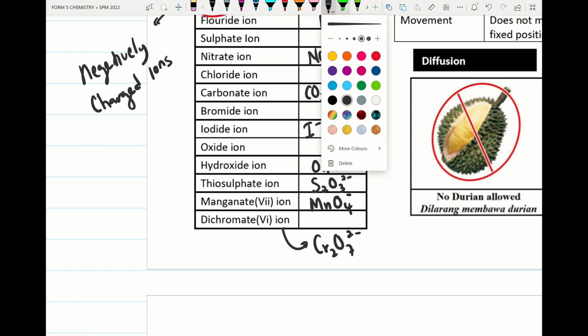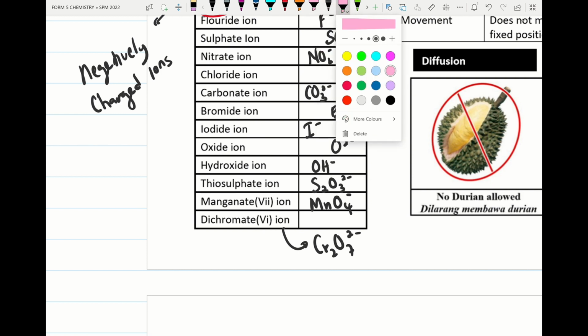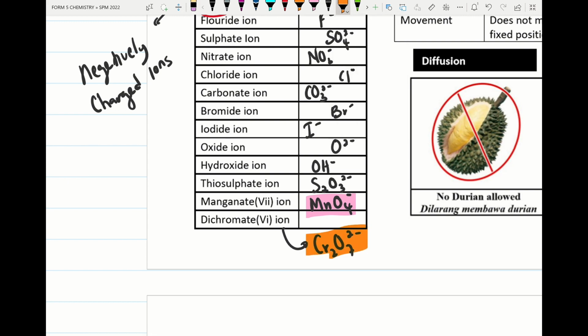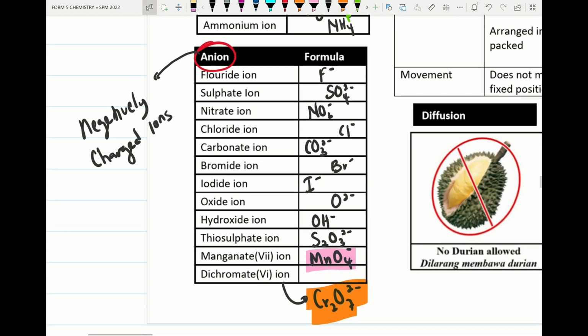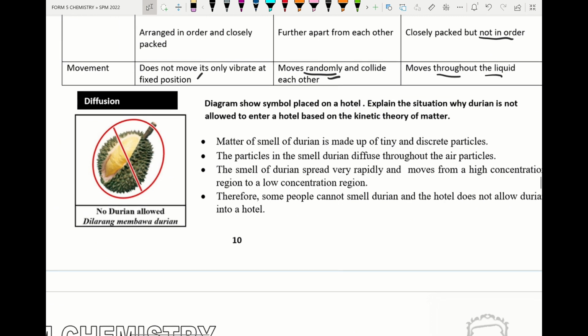From these, only two ions are colored ions: the manganate(VII) ion is a purple ion, and the dichromate(VI) ion is an orange ion. The others will be colorless ions. And we try to move on to the theory of matter.